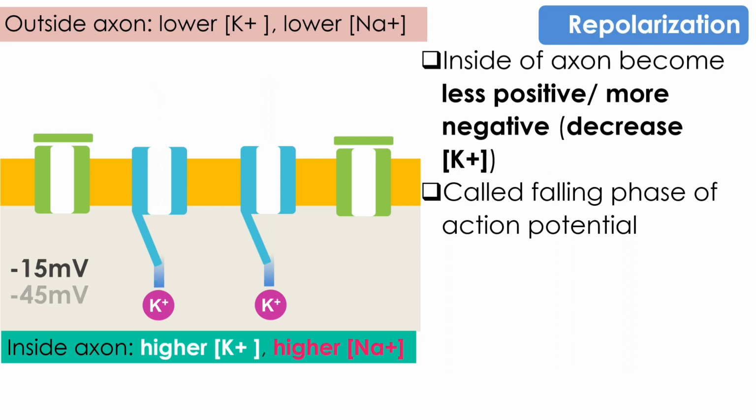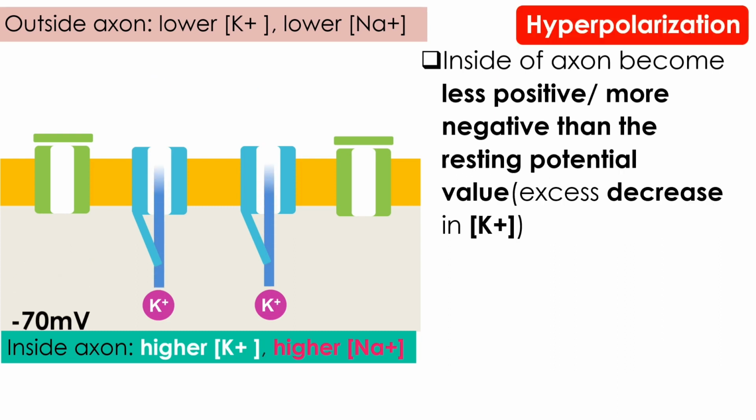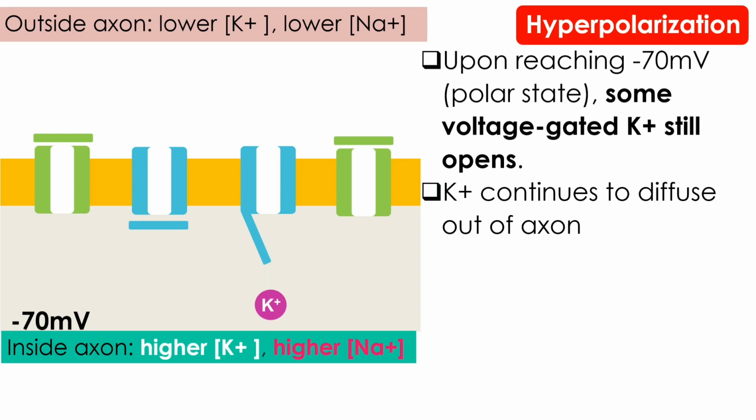However, upon reaching the minus 70 mV, potassium ion still continues to diffuse out of the axon, which causes the axon to become even more negative than the resting potential value. At this point, hyperpolarization has occurred. Excess loss of potassium ion from the axon is due to some of the voltage-gated potassium ion channel still open after the membrane potential value has reached the minus 70 mV.